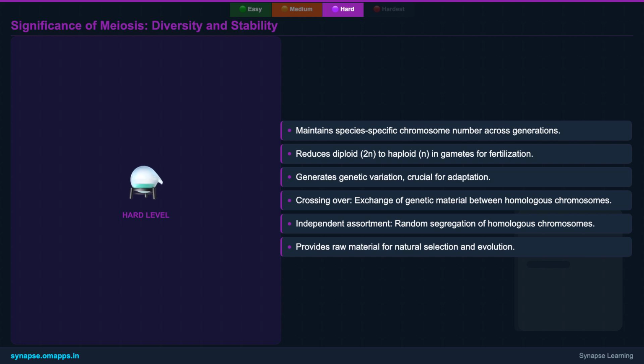By reducing the chromosome count by half in gametes, meiosis ensures that when fertilization occurs, the zygote receives the correct diploid number. Second, and perhaps even more fascinating, is the generation of genetic variation. This variation, primarily driven by crossing over in prophase I and the independent assortment of homologous chromosomes in metaphase I, creates unique combinations of genes in every gamete. This genetic diversity is the raw material upon which natural selection acts, allowing populations to adapt and evolve, ensuring the long-term survival and resilience of species in ever-changing environments.